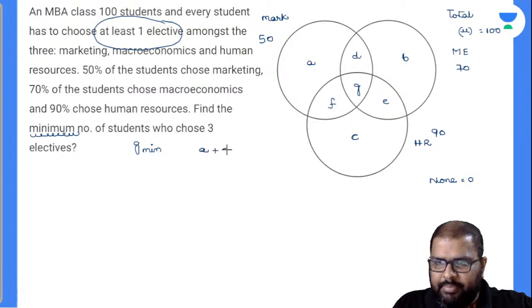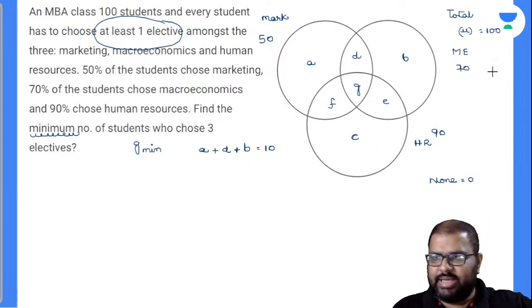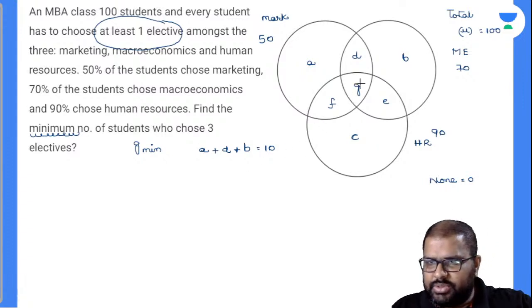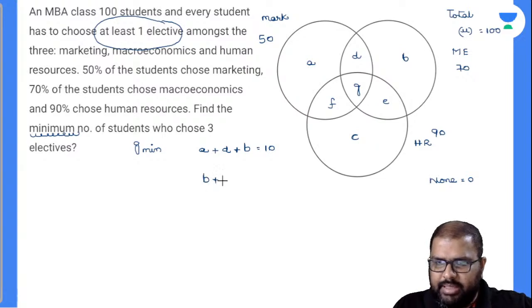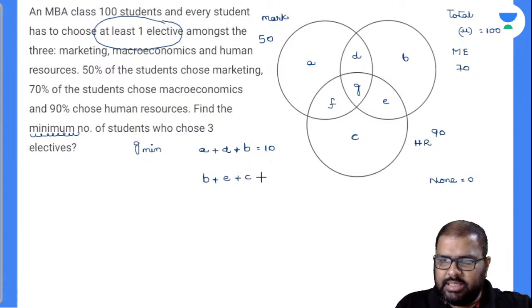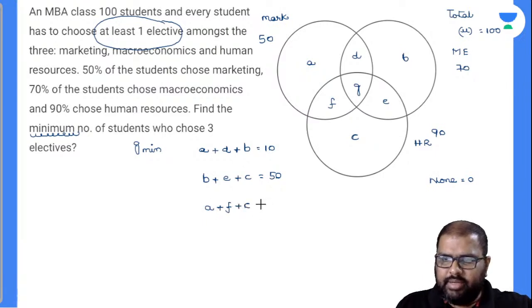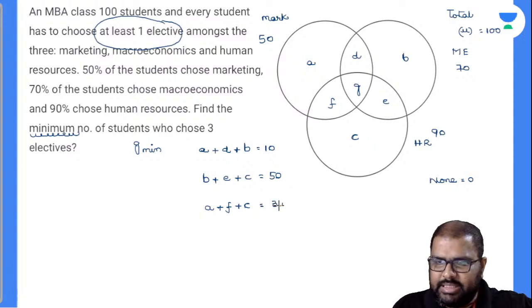In total, A plus D plus B is the leftover value. And this value is nothing but equal to how much? Is it 10? Yes, it is 10, because HR value is 90 and total value is 100 and none value is 0. Let us suppose I remove the marketing value. If I remove marketing, what is the remaining value there? B plus E plus C is nothing but equal to how much? 50. Perfectly done. Let's come to the next value there. Now I will be removing the macroeconomics circle. So A plus F plus C is nothing but equal to how much? Is it 30? Yes, it is 30.